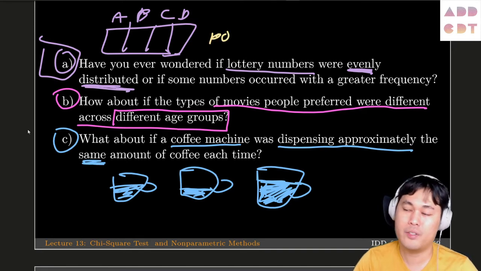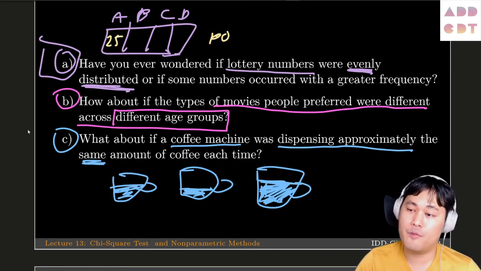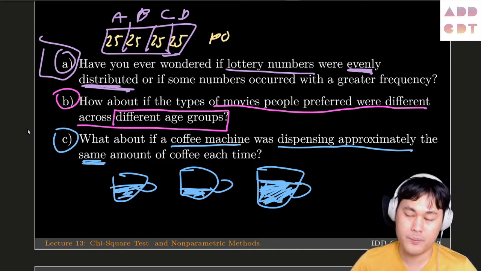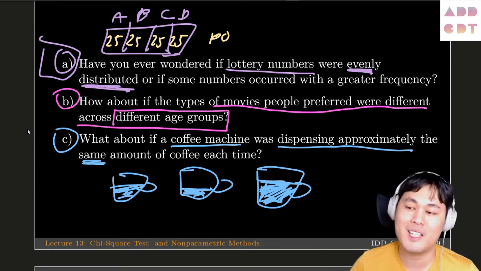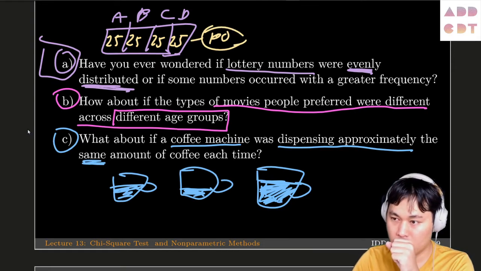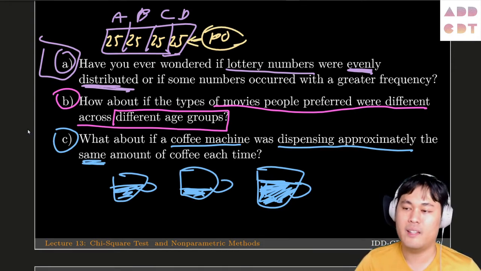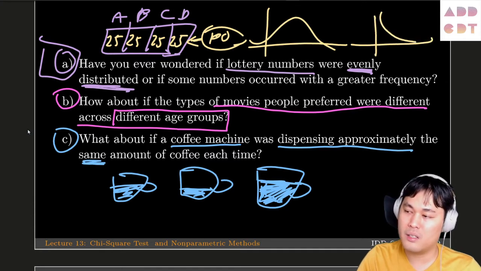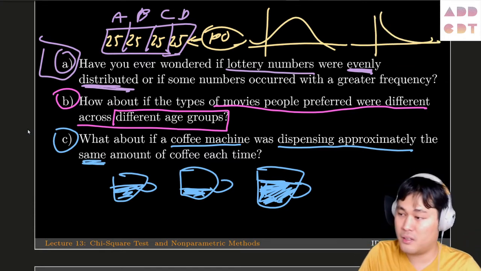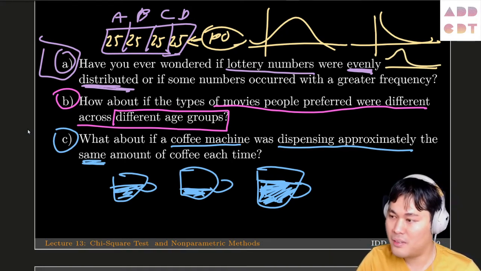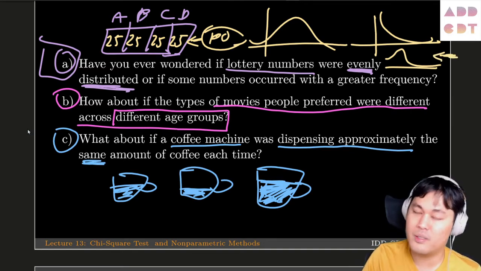So let's say there are 100 tickets in the box. You should expect 25 tickets each, if they are indeed evenly distributed. But of course that's not the case sometimes, if the box is rigged or something. So that's not normal. And then the question is what kind of distribution it is. Is it going to be the same curve, or exponential that goes one way, or a curve that is skewed a little bit? The answer is of course it's going to be skewed in this way.